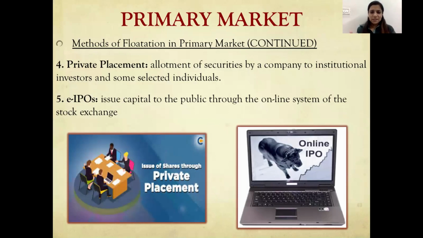And the fifth one and the easiest one, E-IPO. What does E in all these sectors mean? Electronic, we know that. So this is the electronic IPO system where the company issues shares or comes out with a new issue electronically. How does it come out electronically? It has to tie up with the stock exchange where it is registered, and then the shares are issued online, and even the applications are received online and money is received online. Everything is done online in this case, E-IPO. So we have done 5 types of flotation techniques.